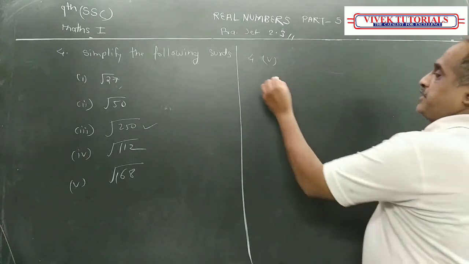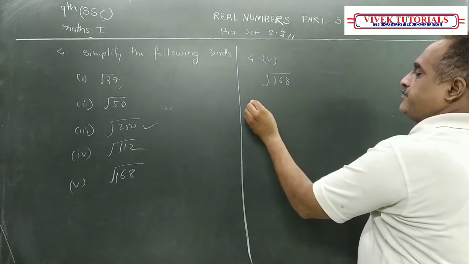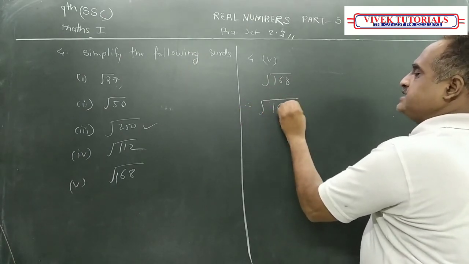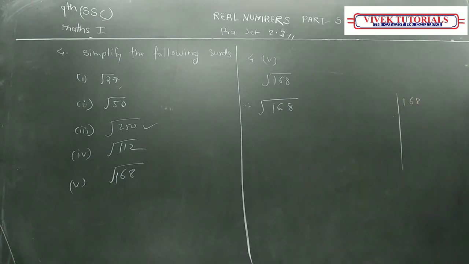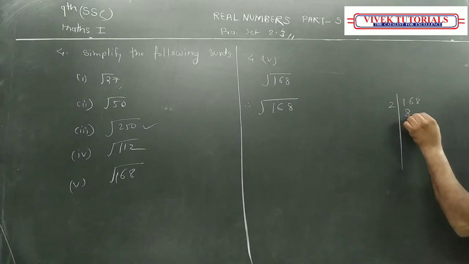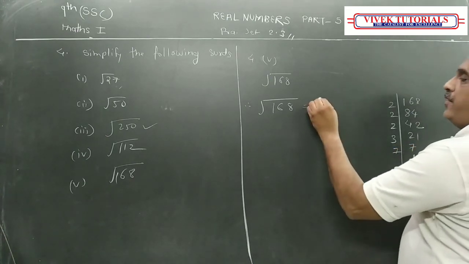Now, fifth question, root 168. I will try to find the factors of it. The last digit is 8, which means it is divisible by 2. 84, again divisible by 2. 42, divisible by 2. 21, divisible by 3, since 2 plus 1 is 3. 7 7s are 1. So what you got now?